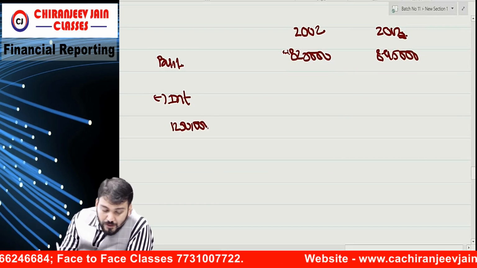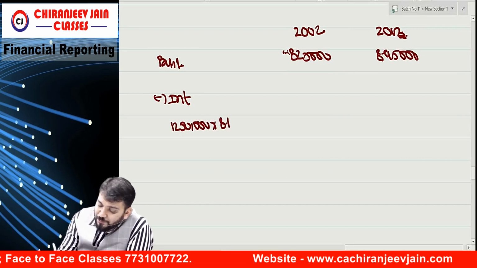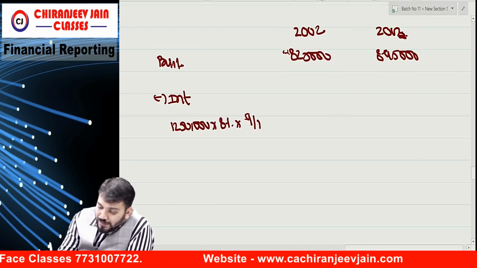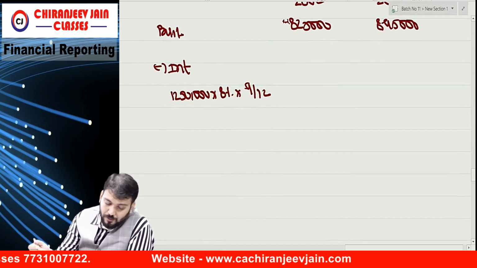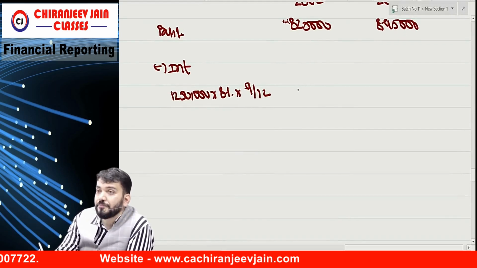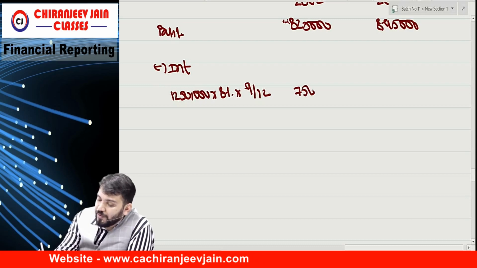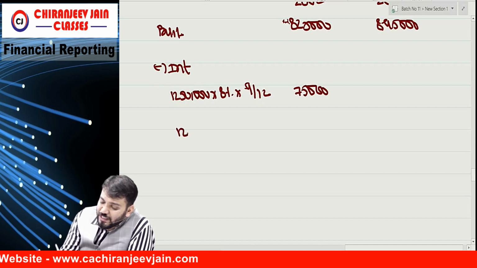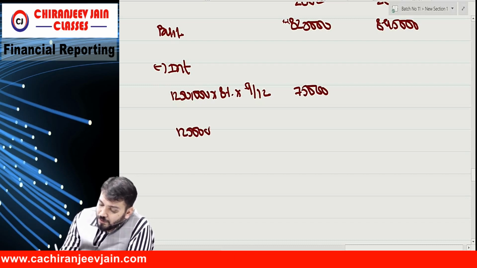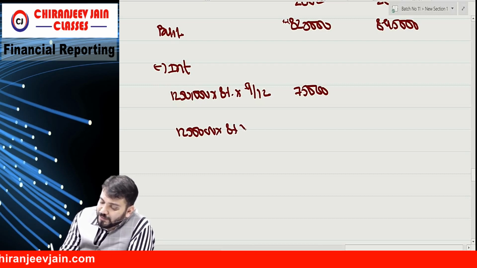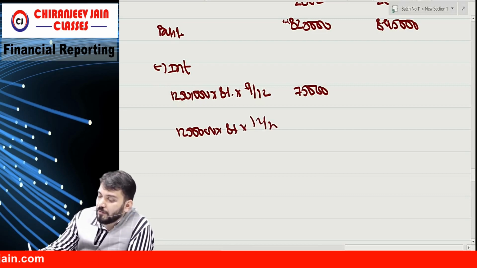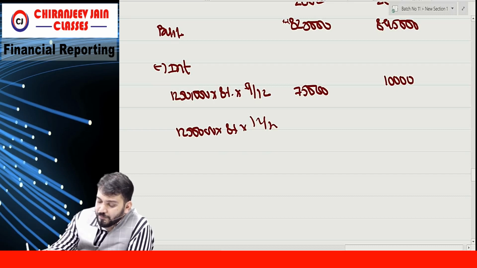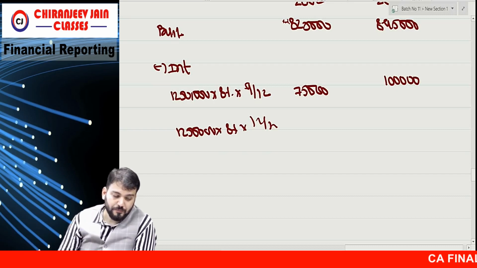12,50,000 into 8% for how many months? 9 by 12. How much? 75,000. But for the next year, it will be a full year. So 8% into 12 by 12, how much? 1 lakh. Correct.